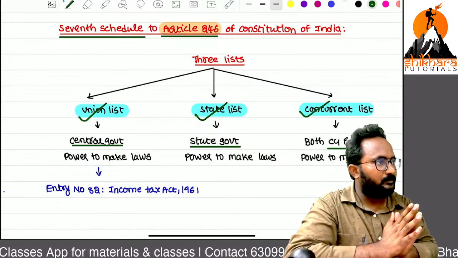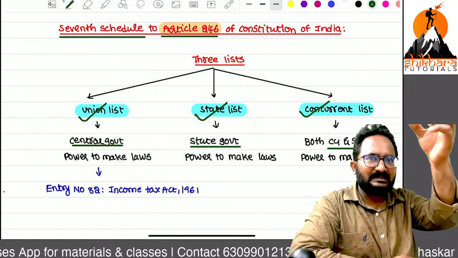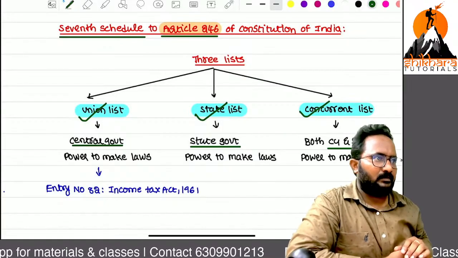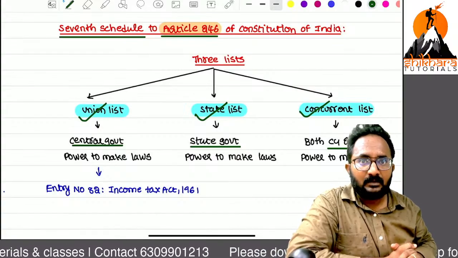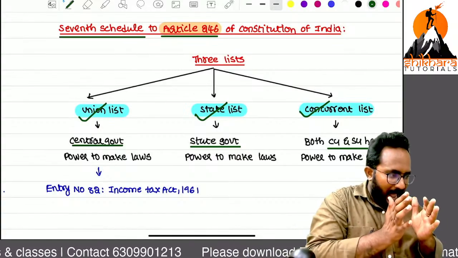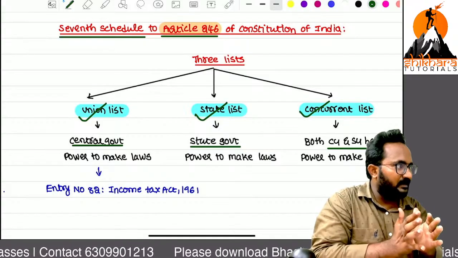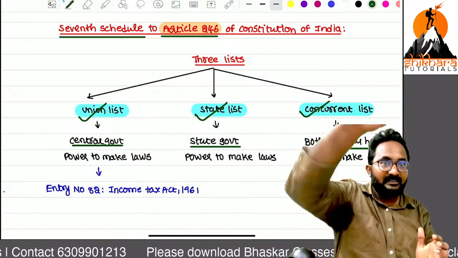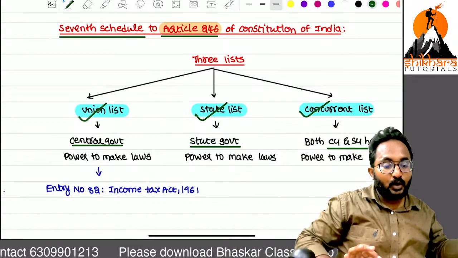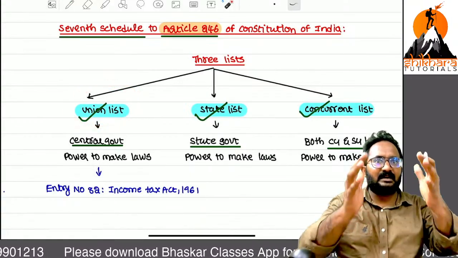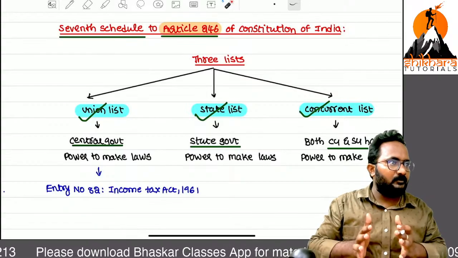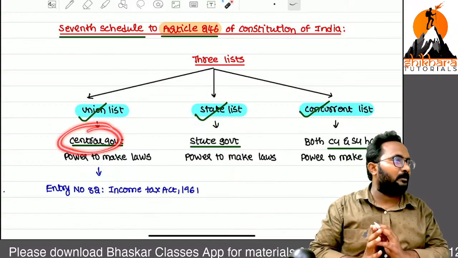Under the union list, many law names are there, like Central GST and Income Tax Act 1961. As on this date, all the laws framed by the central government are listed in that union list.